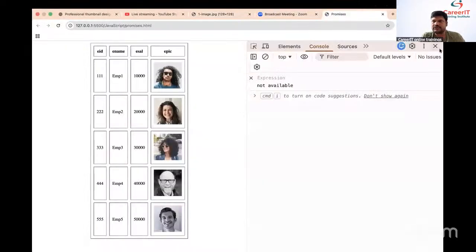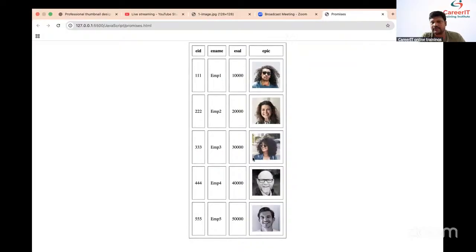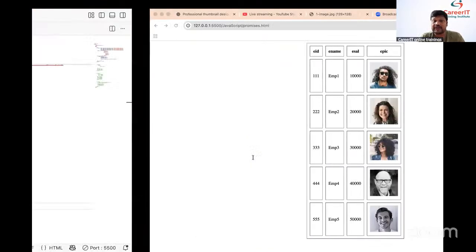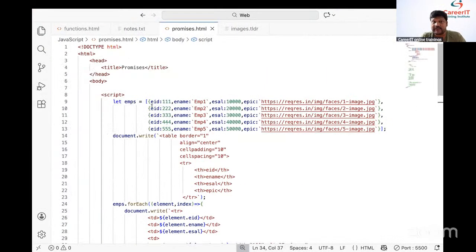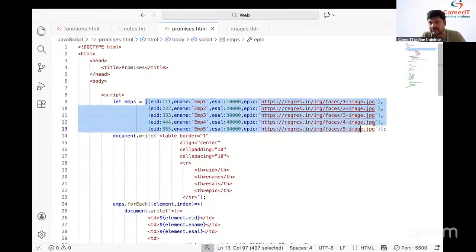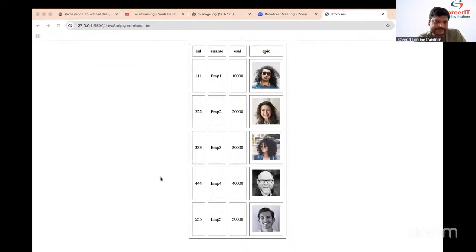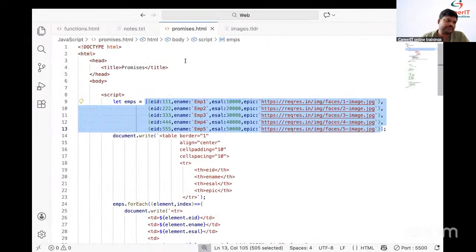Yes. Students, are we able to see the result? Whatever JSON object or JSON array we have, that JSON array is displayed in the form of a table. Got it or not? Okay? Fine.